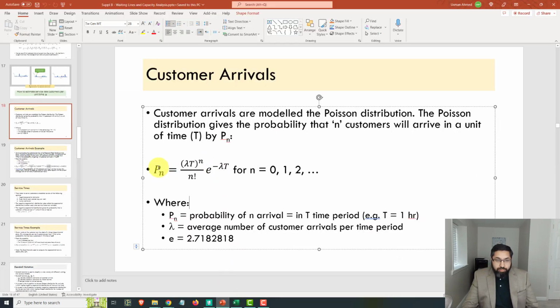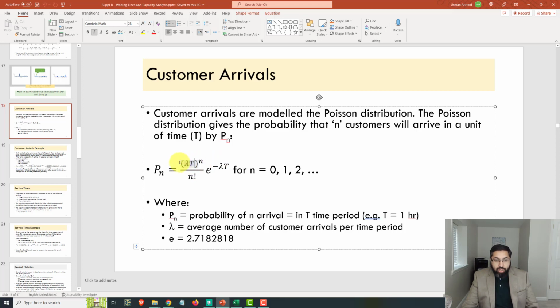So if we go to our slides, the probability P for any value n, which is how many customers arrive, for us n is 0, is this equation, okay? So P0 will be lambda times T raised to power 0 divided by 0 factorial times the e value, which is this constant, raised to this certain power. Now we can simplify this when n is 0, because anything raised to power 0 is simply 1 and 0 factorial is 1. So this whole thing just becomes 1. But I am still going to put in the formula so you know how to use the formula in case n is 1 or 2 or some other number than 0.